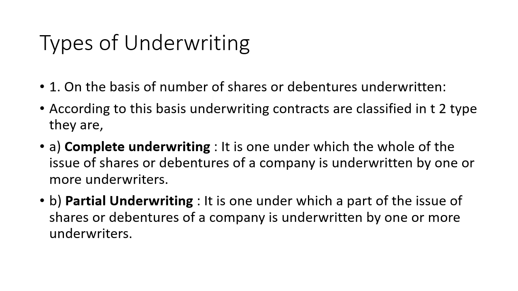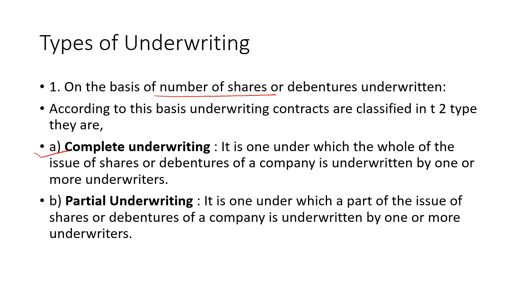Types of underwriters. Underwriters may be of two types if we consider the number of shares. If an underwriter guarantees to sell all the shares, that is complete underwriting.